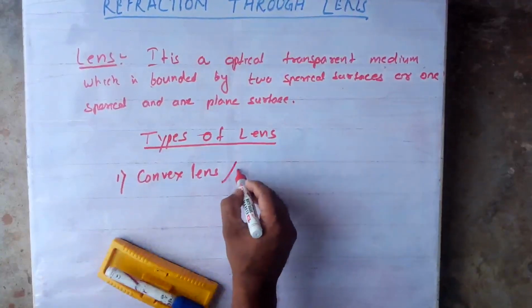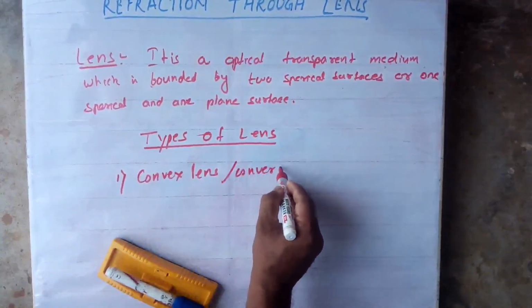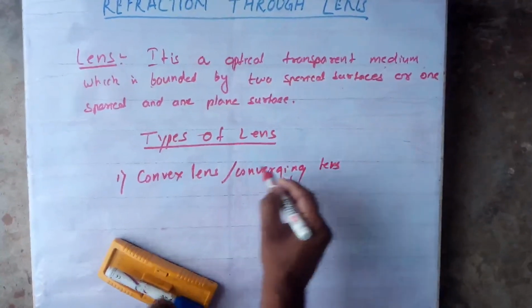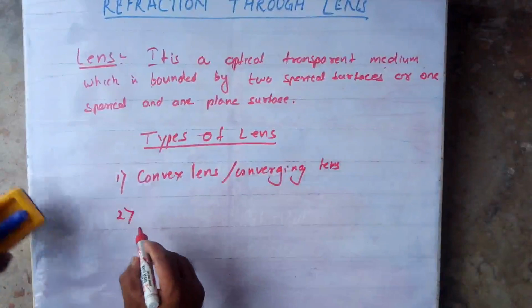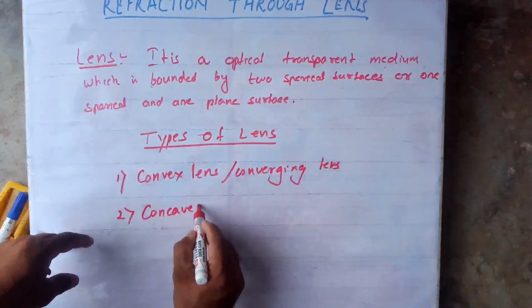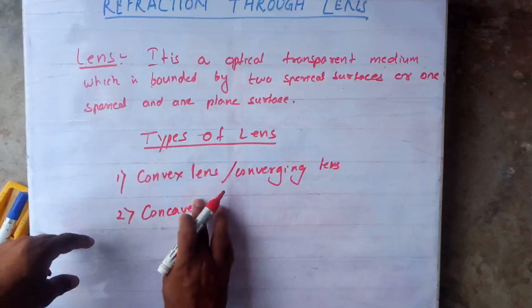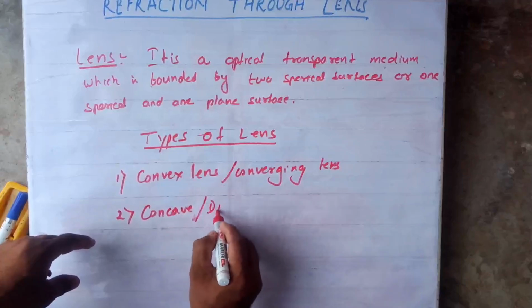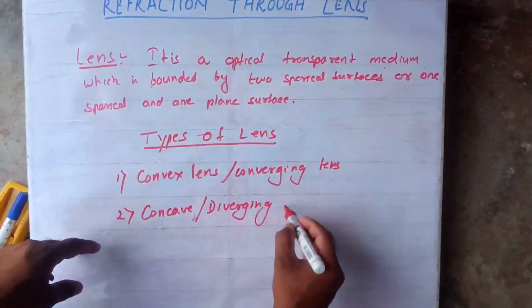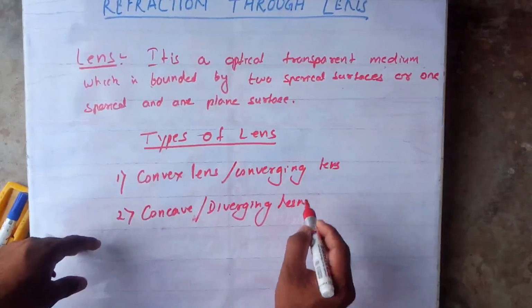Convex lens or converging lens. The second one is concave lens, or diverging lens. Clear?